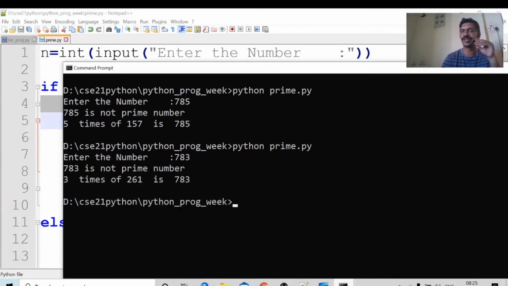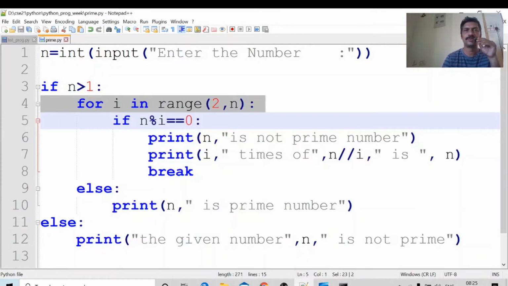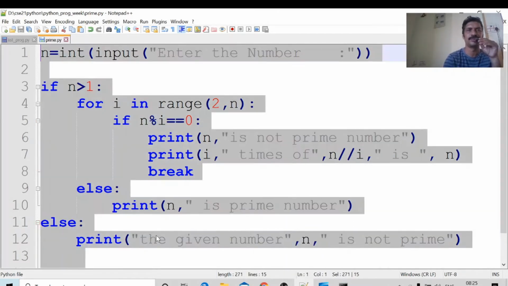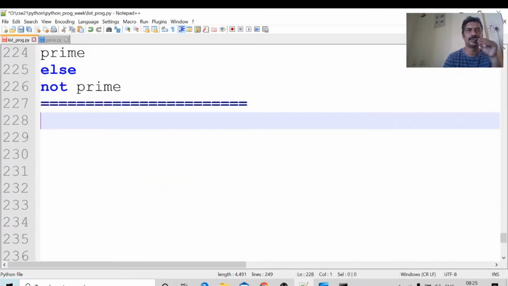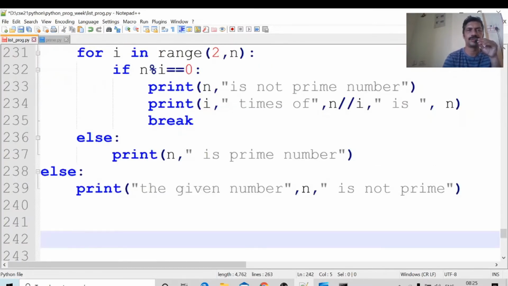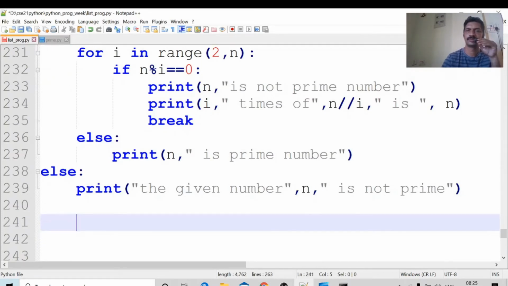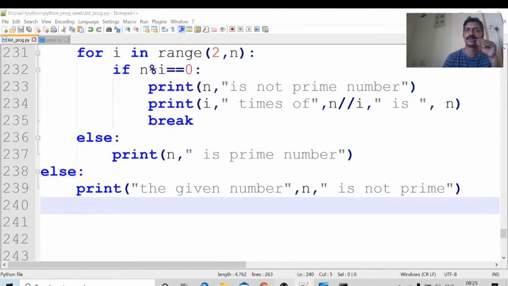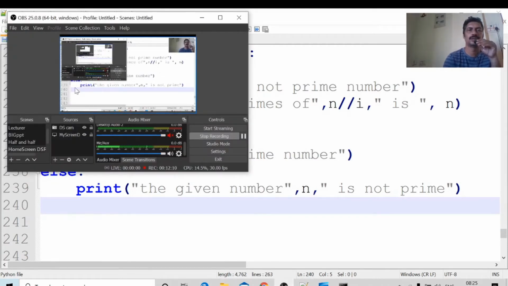Okay, in this fashion, this is the program for computing whether the given number is prime or not. Control A, Control C, I am saving this file. Control V. Okay, that's it.